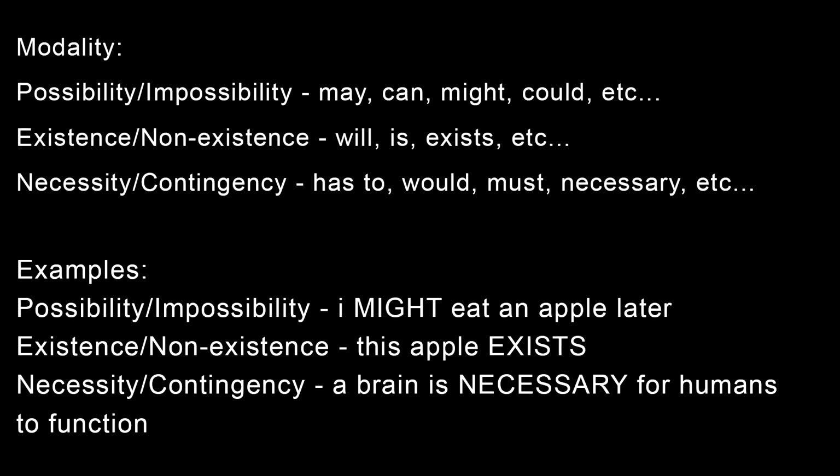And the final class is modality: possibility / impossibility, existence / non-existence, necessity / contingency. We can see things like may, can, might for possibility, will, is, exists for existence, and has to, would, must, needs to for necessity. So for possibility, I might eat an apple later. For existence, this apple exists. And for necessity, a brain is necessary for humans to function.